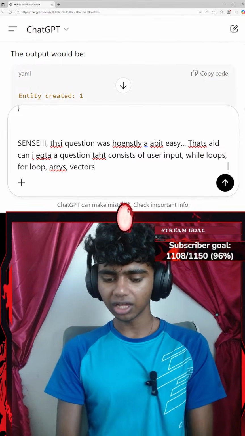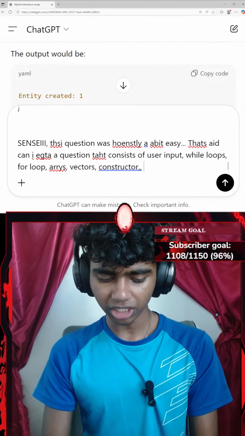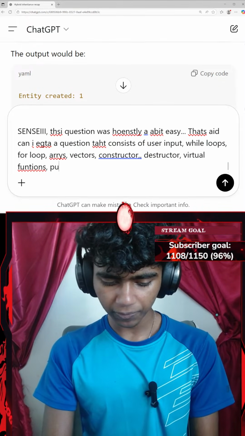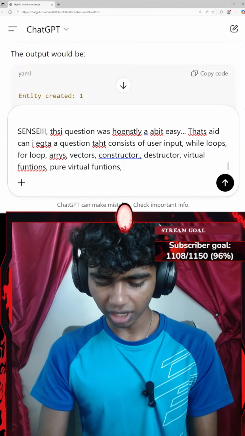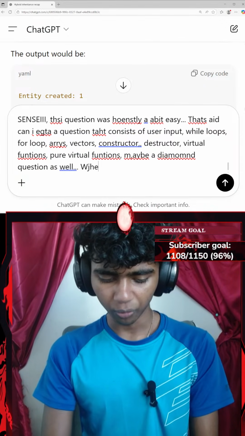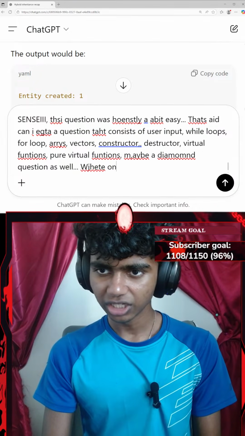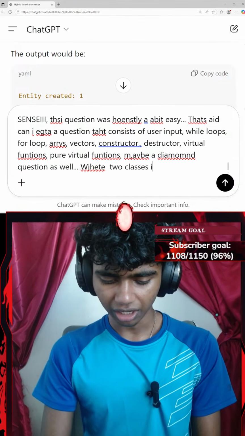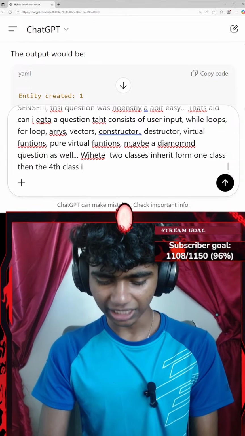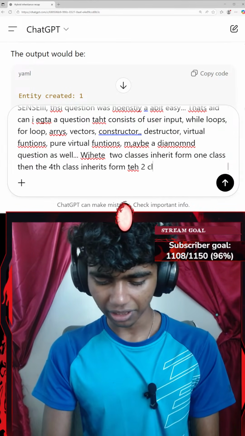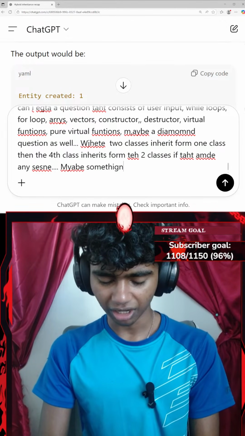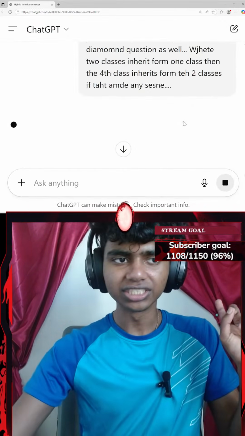Maybe I'll go with something like constructor, destructor, and then virtual functions, pure virtual functions, maybe a diamond question as well, where two classes inherit from one class, then the fourth class inherits from the two classes, if that made any sense. Okay, let's just end this.